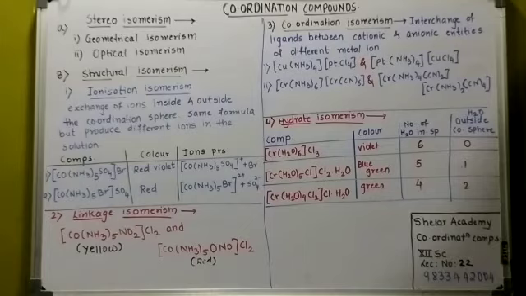The first example is Cr(H2O)6Cl3. How many water molecules are here? Inside 6, outside how many? 0. In the second example, how many inside? 5, and outside? 1. The color of the complex is different; I have written the colors over there. Now the solutions of A, B, C, when treated with excess of silver nitrate, produce different amounts of the precipitate. That is 3:2:1. So this is the example of hydrate isomerism.